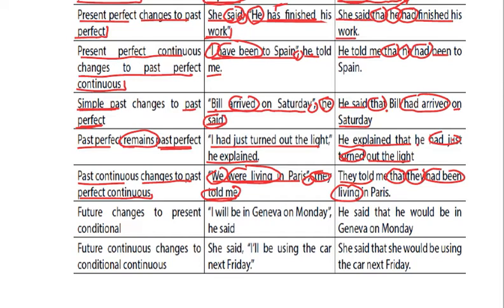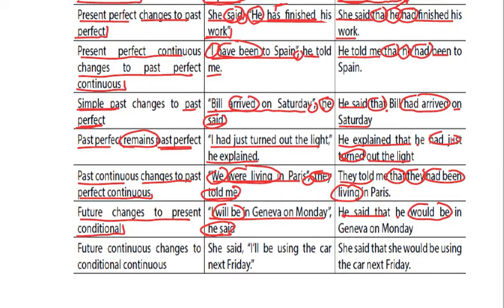So these are all actually related to past tenses. When we talk about the future, then the future changes to present conditional. For example, "I will be in Geneva on Monday," he said. So he said that he, now "will be" is converted into "would be", past form. He would be in Geneva on Monday.